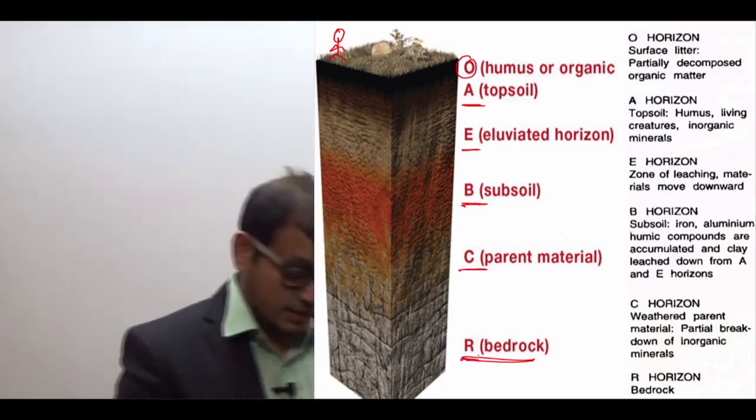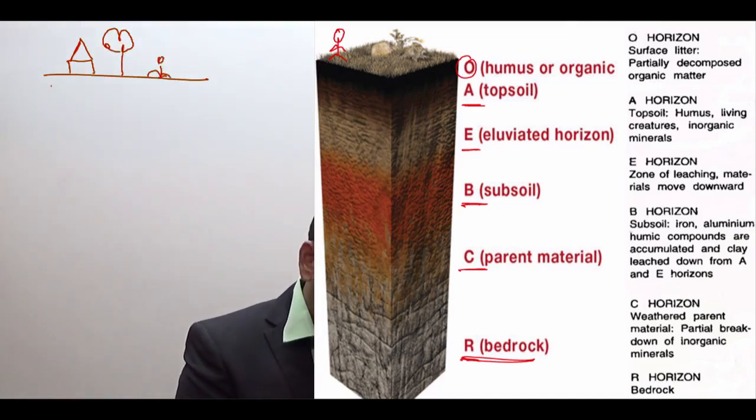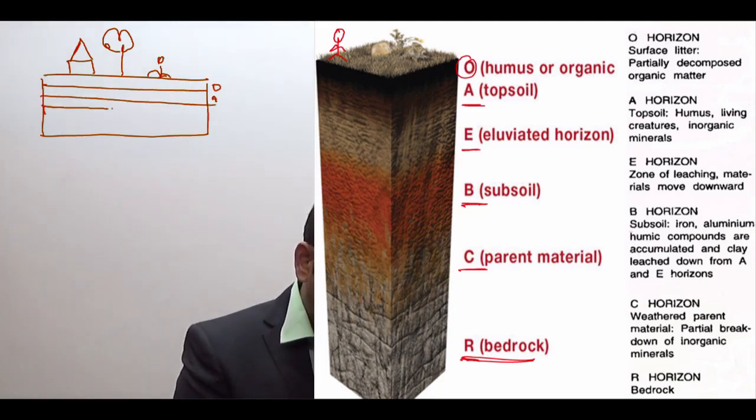For example, if this is where we'll stay, if this is our house, if this is the land, these are the human beings, then inside, the soil will be made up of the O layer. After that we have the A layer. After that we have the E layer. After that we have the B layer. After that we have the C layer, and the last layer will be the R layer.